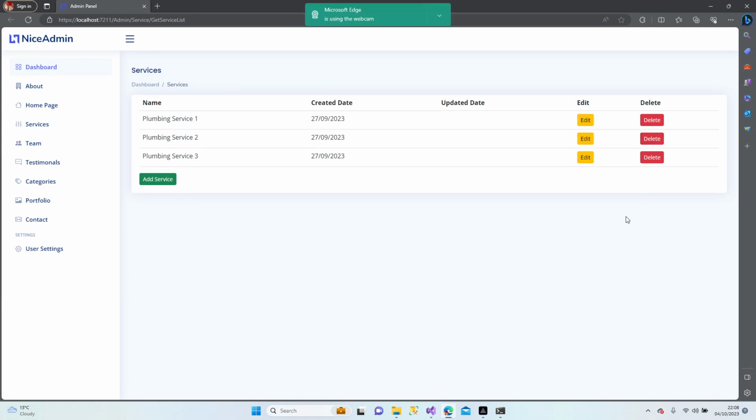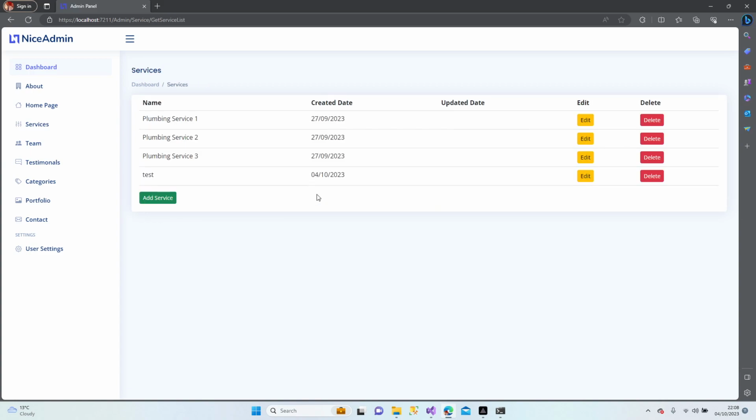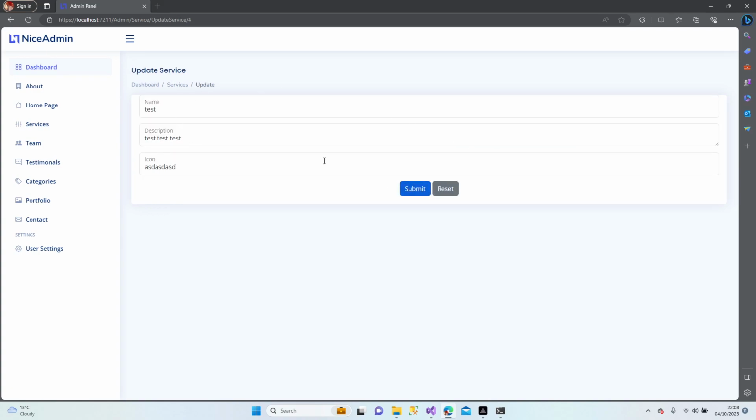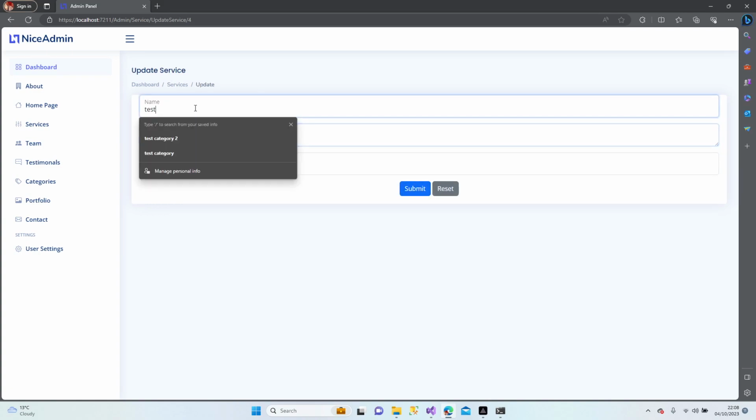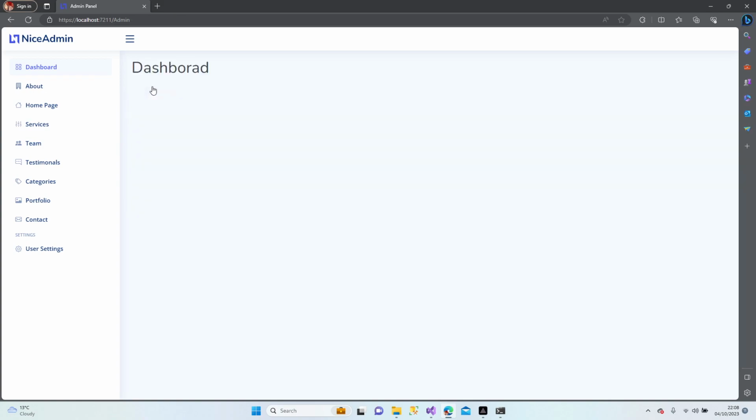We have edits and deletes. Let's add first one. Name, test, description, test, test. Icon is a random. To submit it, it's here. Edit, it's all here. Let's change those. Submit, all good, and delete it. Perfect. And these are working.